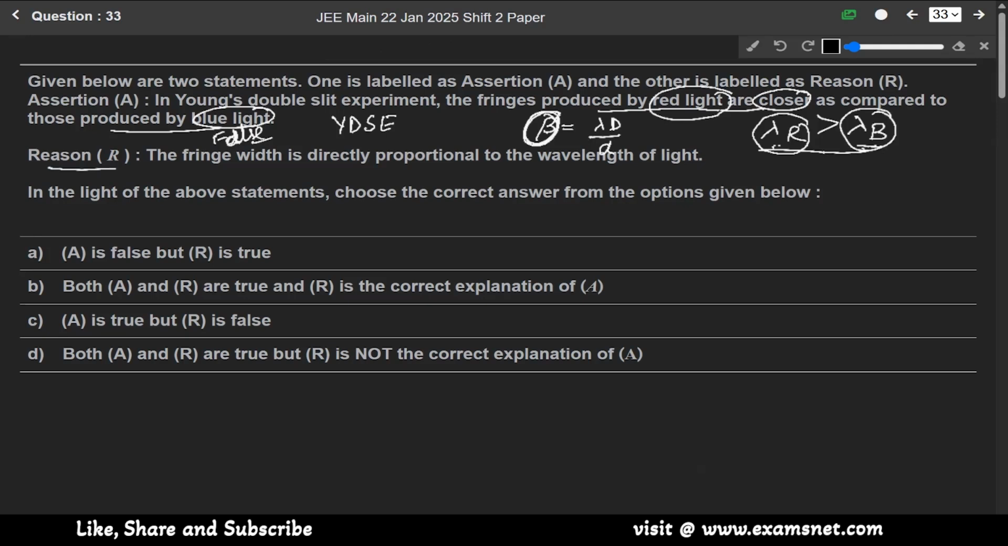And the reason is given as: the fringe width is directly proportional to the wavelength of the light. The reason is correct, it is true, but the assertion is false. So for this, I think the correct answer is the option where A is false but R is true.